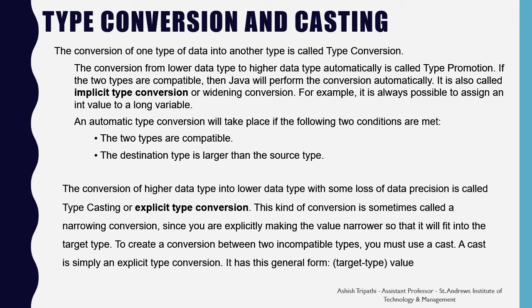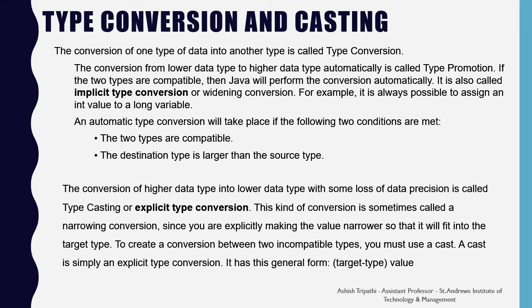An automatic type conversion will take place if the following two conditions are met. The two types are compatible and the destination type is larger than or equal to the source type. So whenever you want to assign an integer value to a long variable, then the automatic type conversion is done and an int value can be promoted to a long variable.